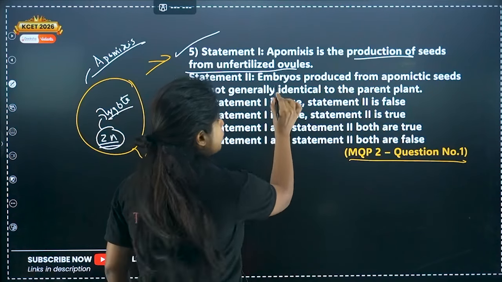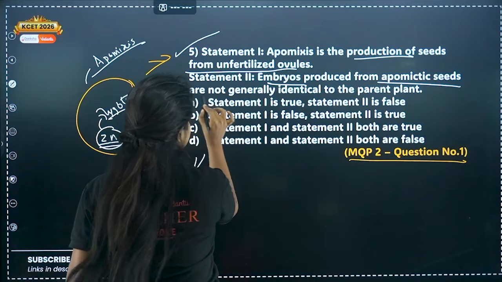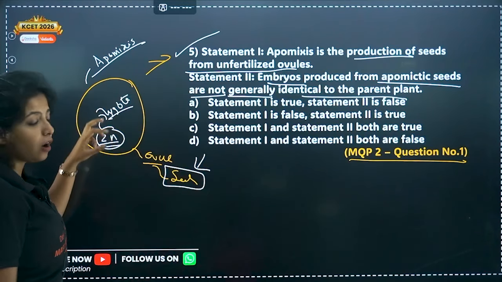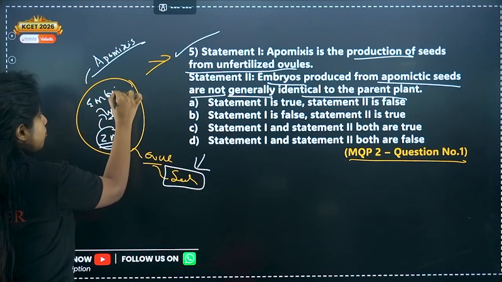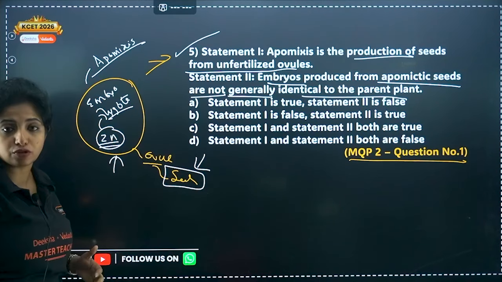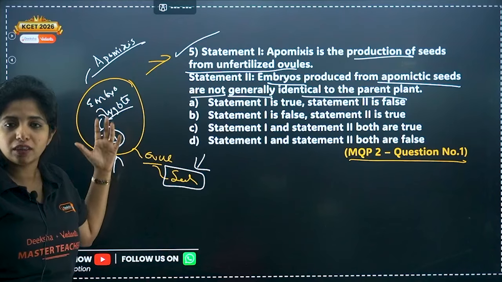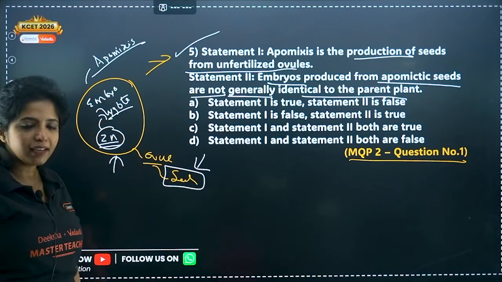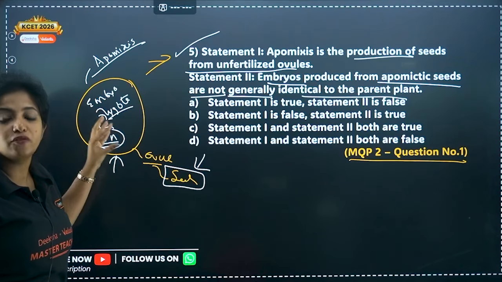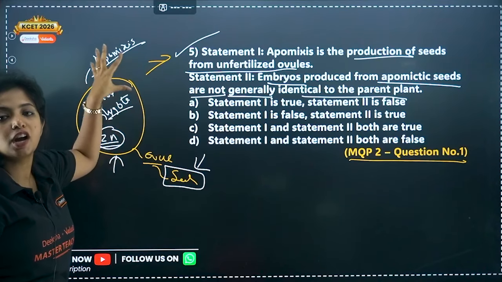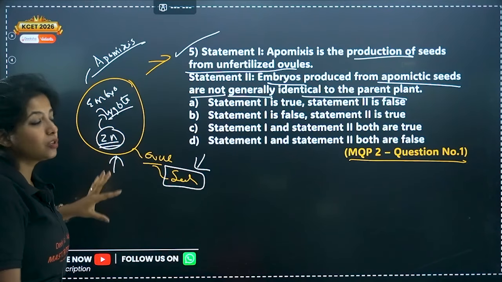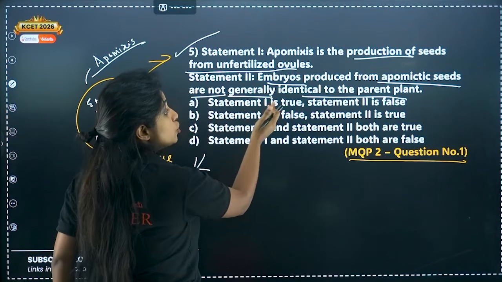Statement 2 says, embryos produced from apomictic seeds are not generally identical to the parent plant. Read it again. Now the zygote transforms into an embryo, and this embryo is not going to be the same as the parent plant that produced it. Is it true? Wrong. Why? Because the whole genetic makeup is from the female gamete, so obviously it will be just similar to the female parent plant. So this statement would be wrong.